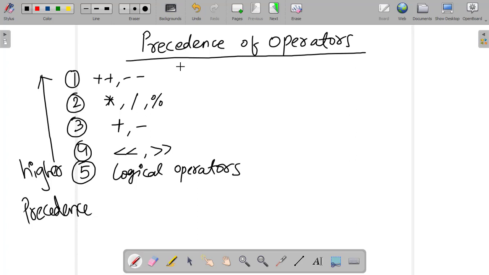The second precedence will be multiplication, division and the modulo operation. Please remember it here. If you have an expression where you have the increment operator and the decrement operator in the same expression, which operator must you pick first, the increment or the decrement?